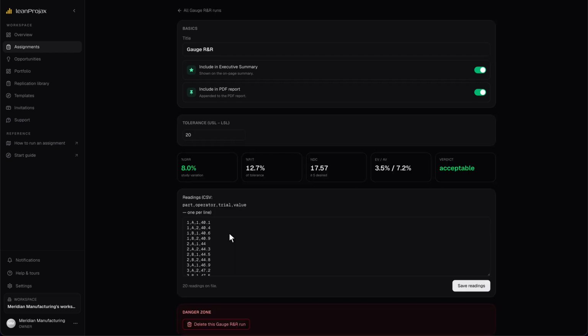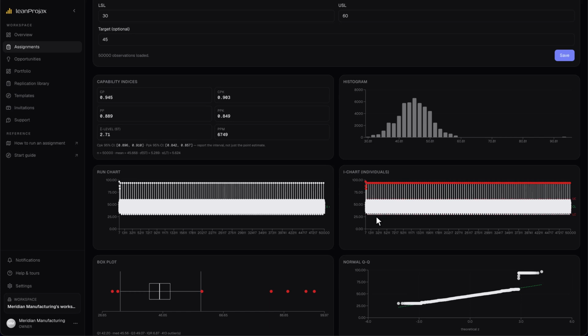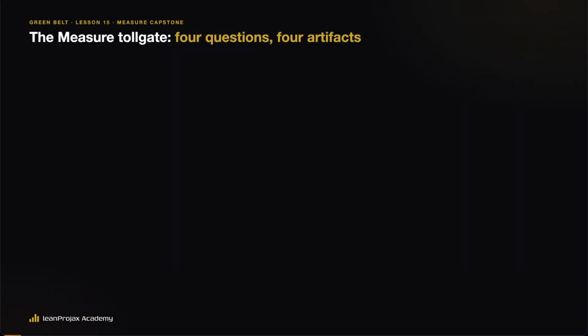And the evidence trail is already in the toolkit. The Gage study from last lesson acceptable at 8%, and the baseline capability on 50,000 measurements, CPK 0.903, the measure phase on-screen defensible. The measure tollgate, 4 questions, 4 artifacts.